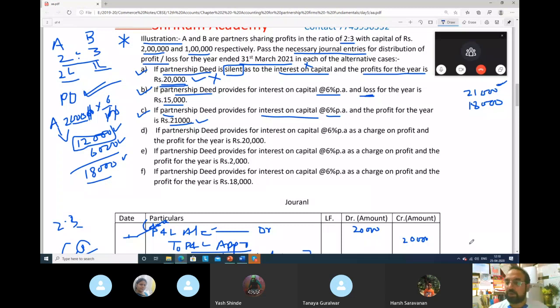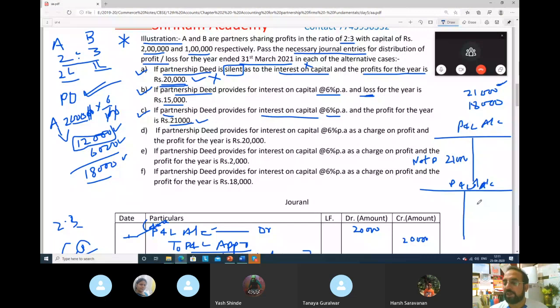See now, I will try to prepare a profit and loss appropriation account. First, I will make the P&L. Guys, try to understand. I made the profit and loss account. Done. In the profit and loss account, we have a net profit. How much? 21,000 rupees. Done. This profit will go where? To the profit and loss appropriation account. This net profit will be transferred by P&L. 21,000 is here now. We have this.